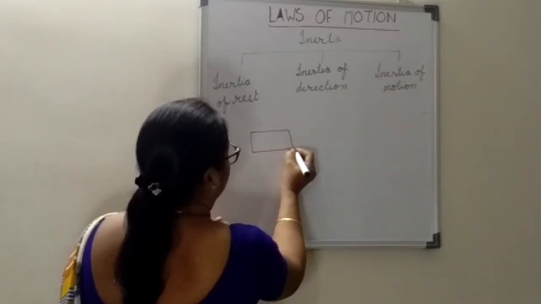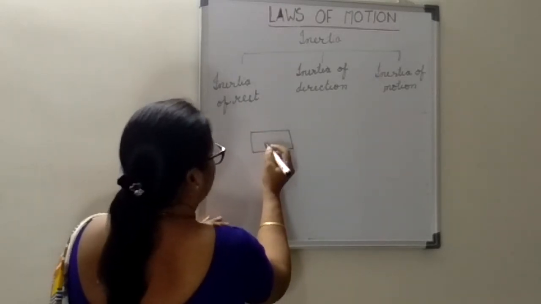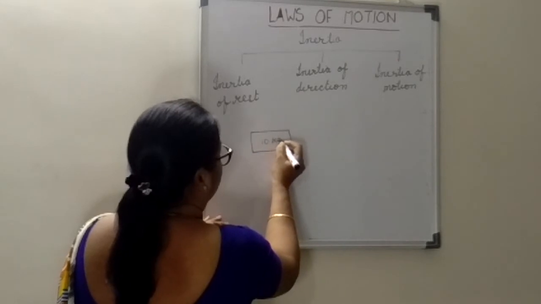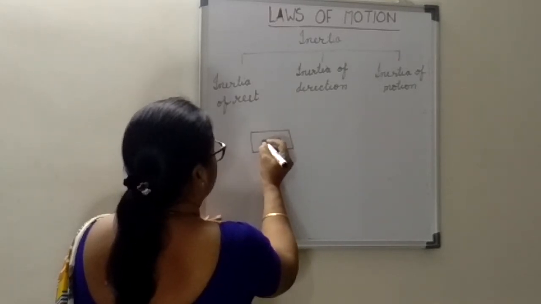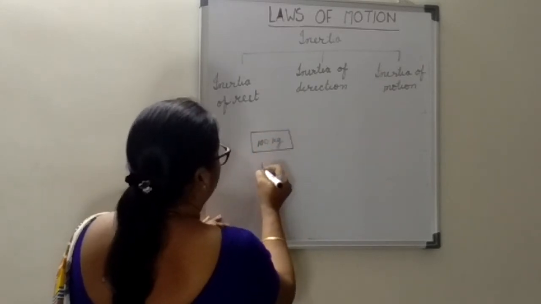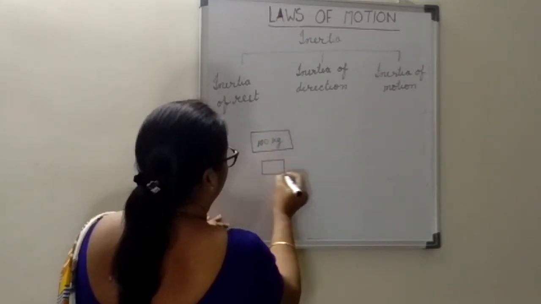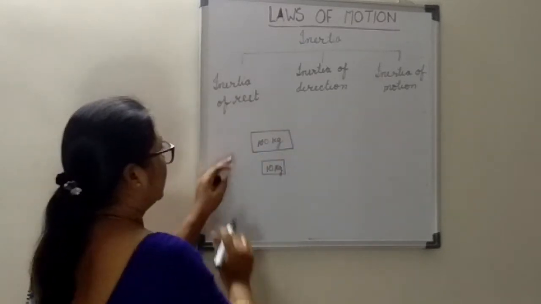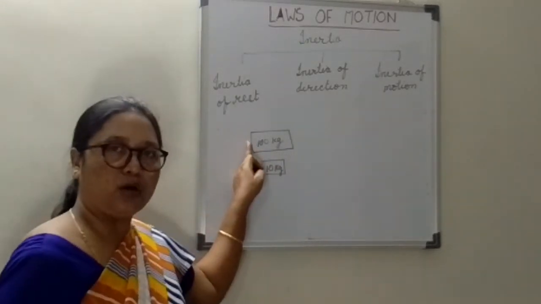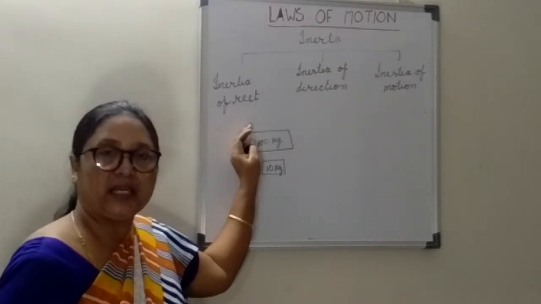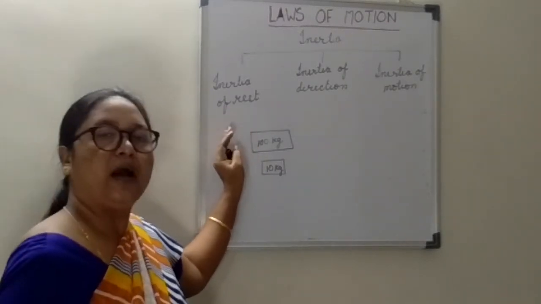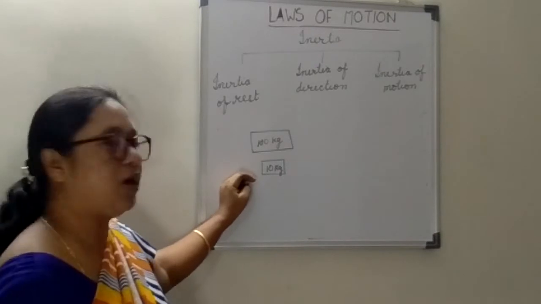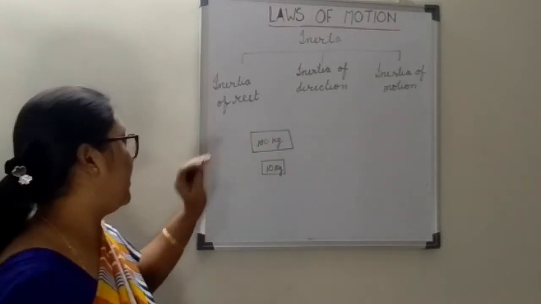This is a big box, suppose 100 kg, and this is a small box of 10 kg. Maybe some stuff is inside the big box and it weighs 100 kg, and this small box weighs 10 kg.